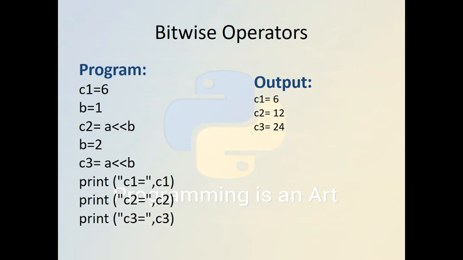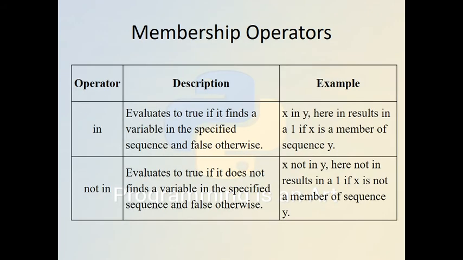Here I printed C1 as 6. Then when I left shift by 1, it will be 12. Then I left shift by 2, now I change the value to 2, and it will be 24. So this is the way the bitwise operator works. If you want to understand in detail, convert those values into binary form and then apply the operator. You will definitely get the point.